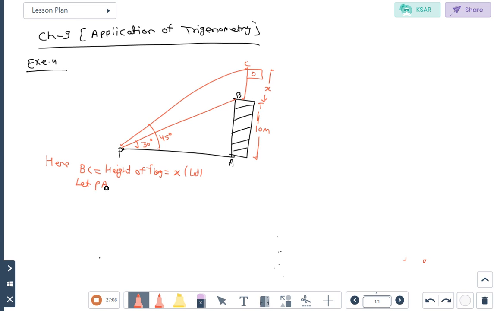Let PA equal y. Up to here any problem? Unknown को x और y consider कर लिया. Now here students, how many right angle triangles are forming here?